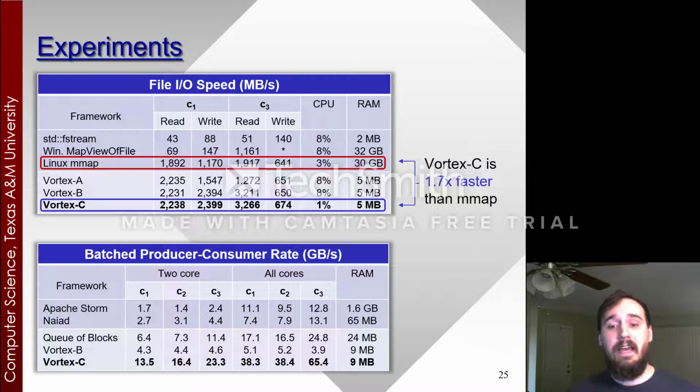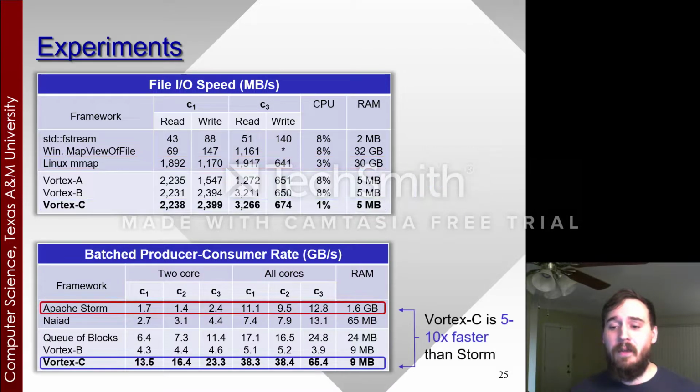platforms such as Apache Storm and Naiad. And what we found was that Vortex is 5 to 10 times faster than Apache Storm. And so if you look at this, on the Skylake X, we were able to achieve 65.4 gigabytes per second of throughput, whereas Apache Storm with all cores was able to hit 12.8 gigabytes per second. And this is done while utilizing 1.6 gigabytes of RAM, whereas Vortex just needs 9 megabytes.